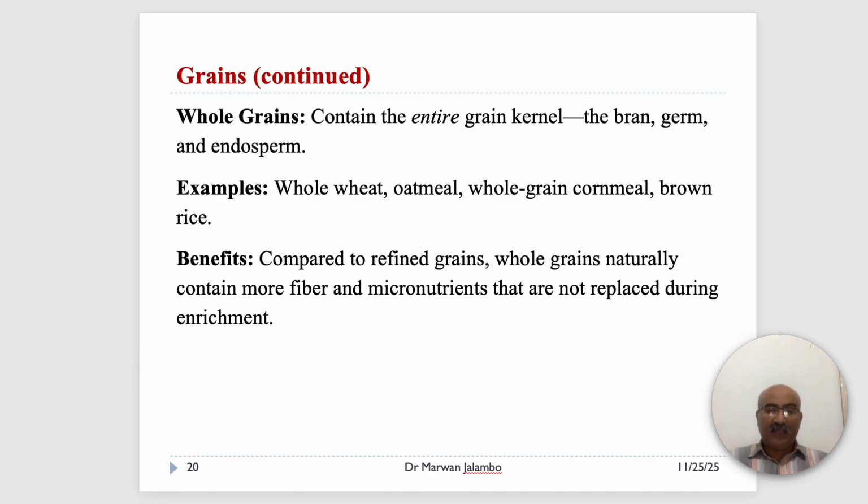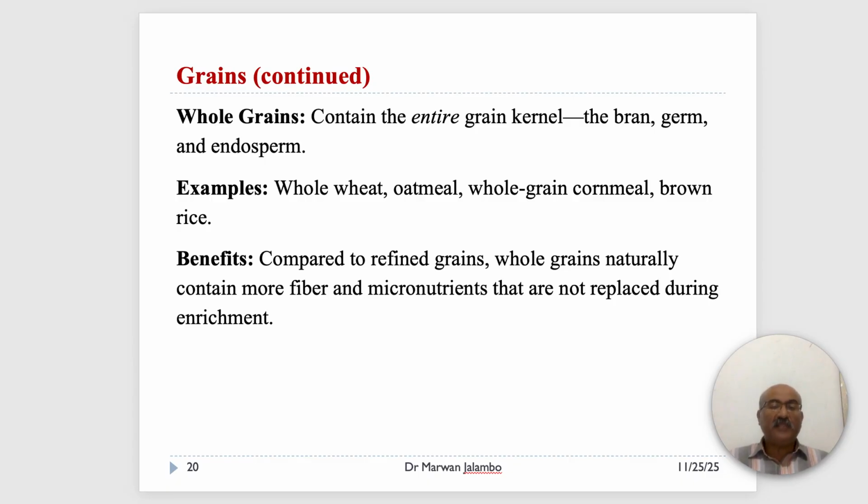According to the USDA, it's a grain that contains the entire grain kernel, all three parts: the bran, the germ, and the endosperm. Examples include whole wheat, oatmeal, whole grain cornmeal, and brown rice. The benefit is that compared to refined grain products, whole grains naturally contain more fiber and more micronutrients that are not replaced during the enrichment process.